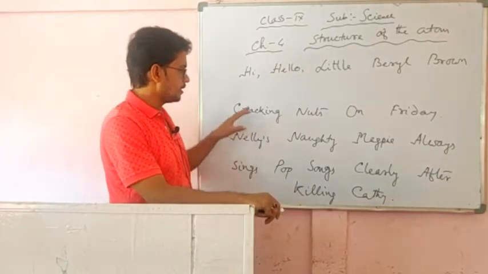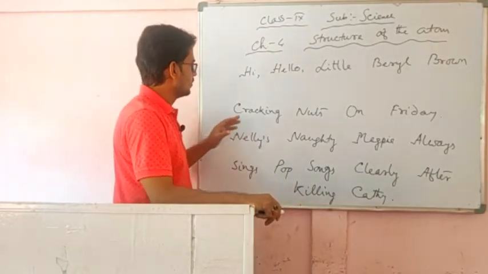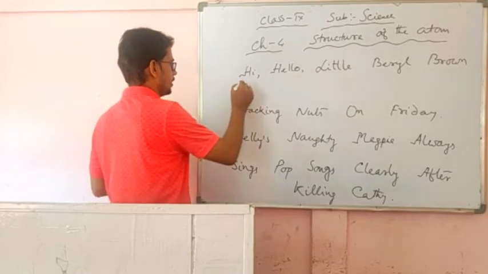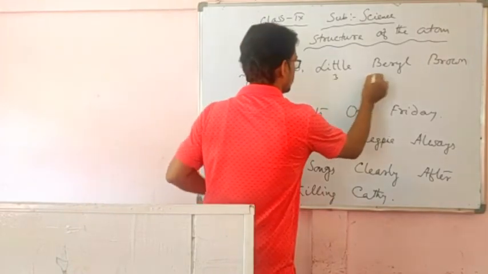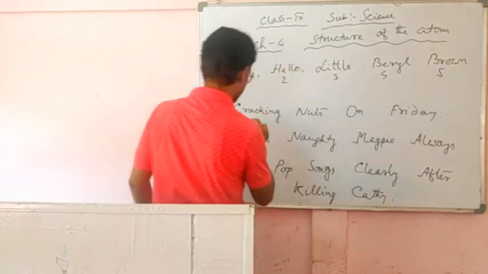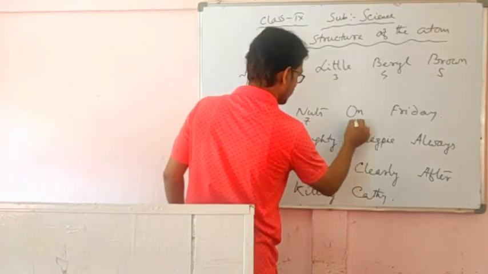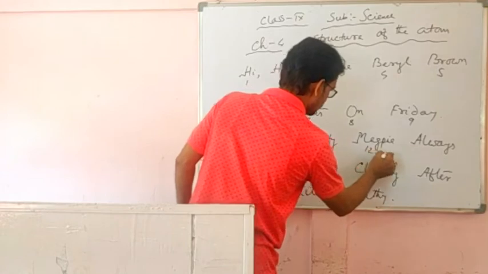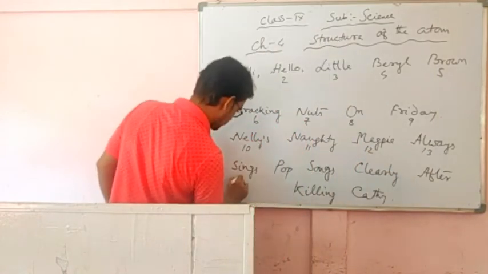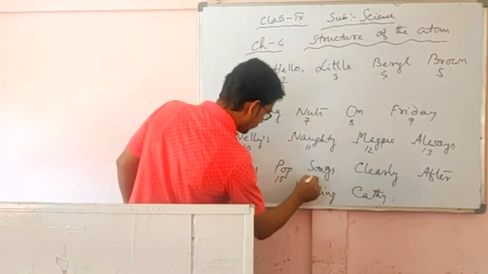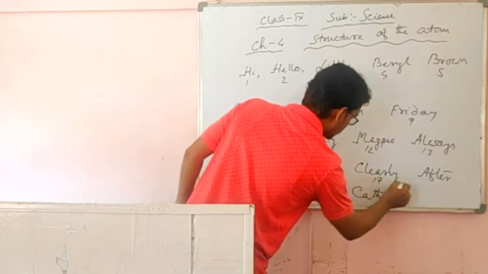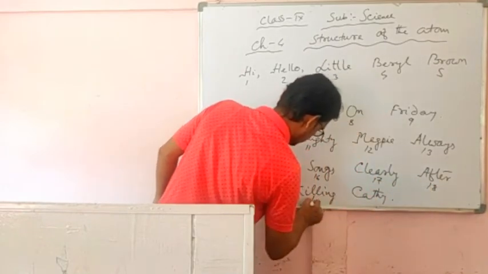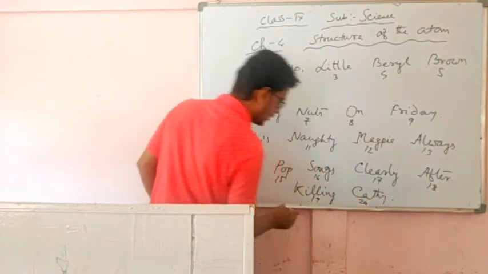So from this sentence we can understand the symbol as well as the atomic number. The atomic numbers are 1, 2, 3, 4, 5, 6, 7, 8, 9, 10, 11, 12, 13, 14, 15, 16, 17, 18, 19, 20.